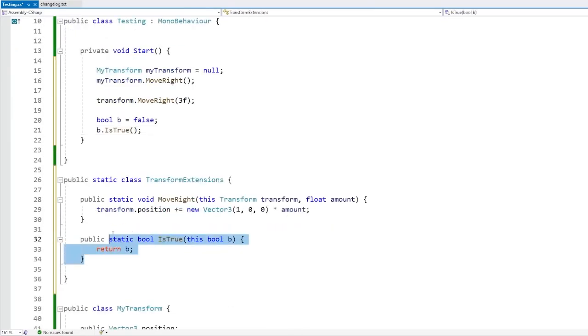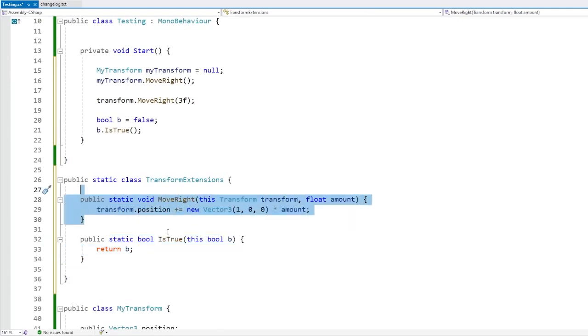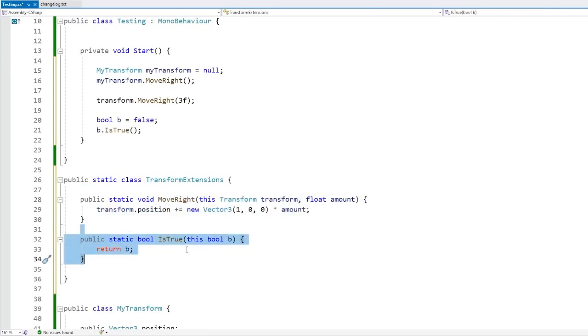So yep, we can add function extensions to custom types, or we can add to built-in types, can be a boolean, can be an int, can be literally anything. All of this works so we can easily extend any type with any functions we want.